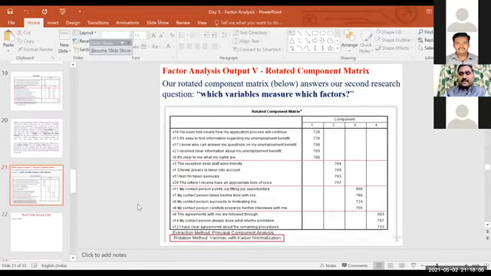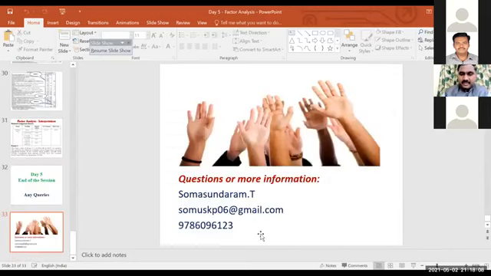Excuse me, sir. Yes, ma'am. Sir, hello. Yes, ma'am. Sir, we need to set that 0.5 value in the absolute value below. Yes, ma'am. And why, sir, 0.5 only? Why not 0.6, 0.7 or less than that?